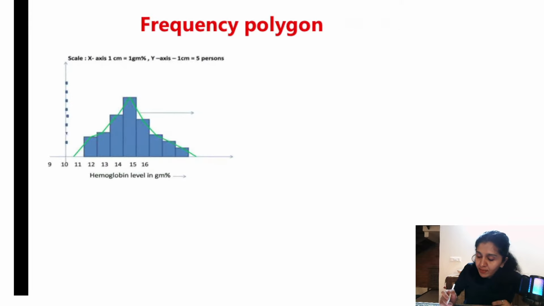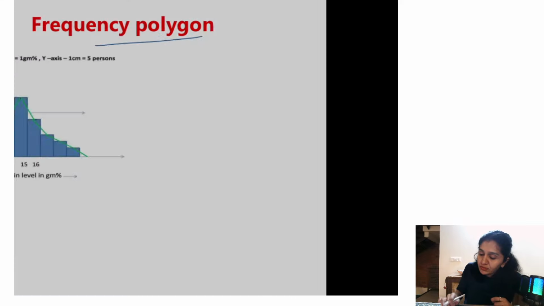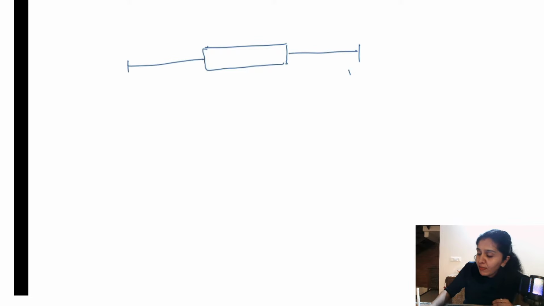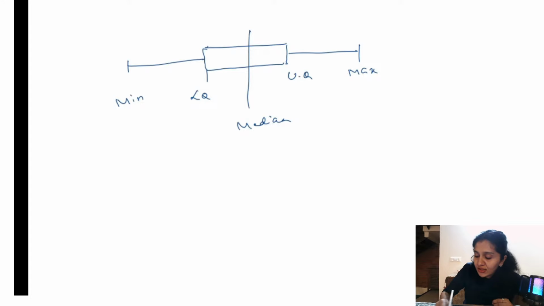If you take the same histogram and identify the midpoints and join them, that becomes frequency polygon. The last one is box and whisker plot. I'm sure you've heard of box and whisker plot. There are 5 points here: maximum, minimum, upper quartile, lower quartile, and median. This is the box and whiskers on each side. This is a measure of variation actually. You can see how much the data is deviated on that side or this side. This is box and whisker plot.